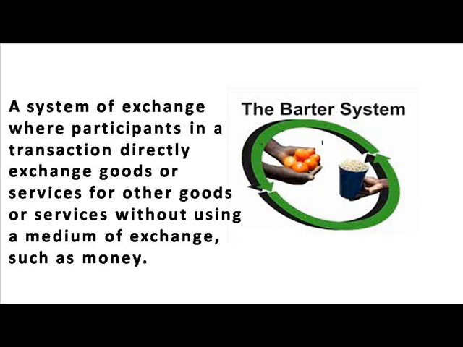Barter system. At present, we use currency to buy goods, things, and all our required material. But before the invention of currencies, coins, and paper notes, people used to exchange goods to get goods. That is the barter system. It is a system of exchange where participants in a transaction directly exchange goods or services for other goods or services without using a medium of exchange such as money.